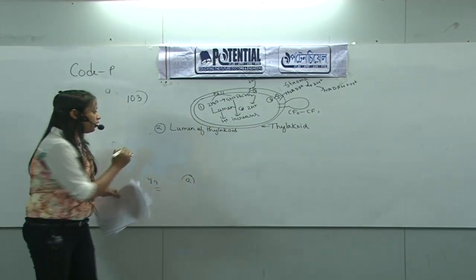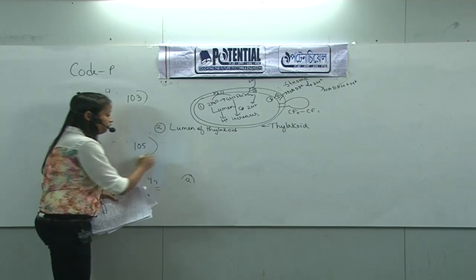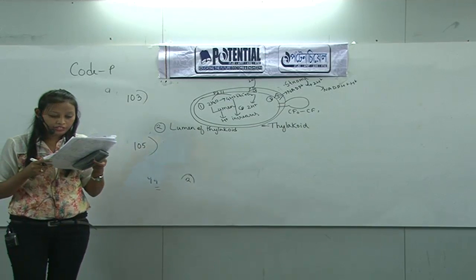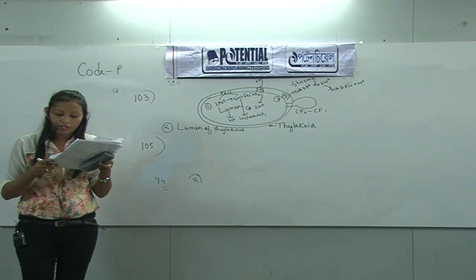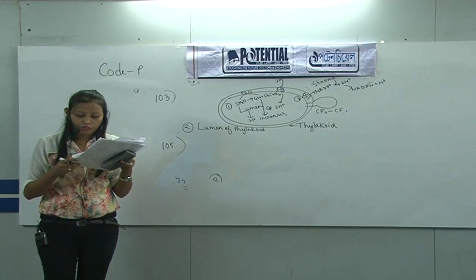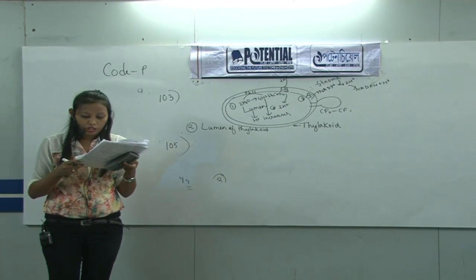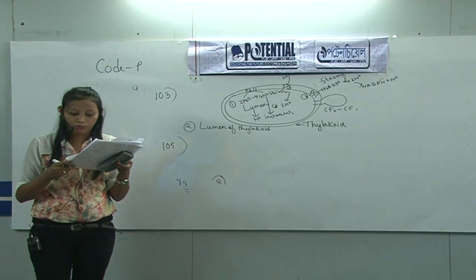Next, move to question number 105. The question is: spindle fiber is attached onto which of the following: 1, telomere of the chromosome; 2, kinetochore of the chromosome; 3, centromere of the chromosome; and 4, kinetosome of the chromosome.